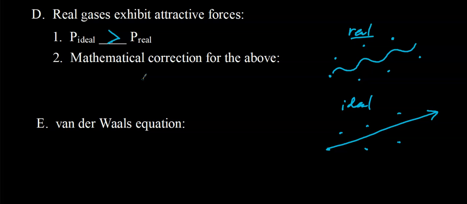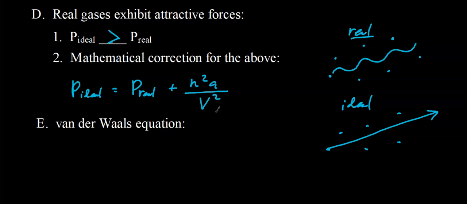So again, we can look at it one of two ways. I'm not sure which way it's shown on your equation sheet. We did volume ideal last time, so let's do pressure ideal. It's equal to the pressure of the real gas plus all of this stuff. Again, this is given to you on your equation sheet, so you don't need to memorize this, but you do need to know what this means. You do need to know that the pressure of an ideal gas is greater than a real gas. The correction factor for that is right here. N being moles again, a, the van der Waals constant for pressure.